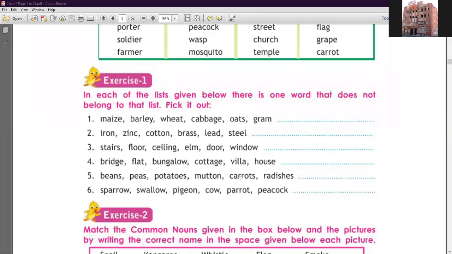लेट्स स्टार्ट. सो नंबर 1 हियर, maize, barley, wheat, cabbage, oats and gram. Okay, students, you notice that the maize, barley, wheat, oats ये क्या है? Cereals हैं, है ना? And जो cabbage है वो क्या है? हमारा as a vegetable है. तो cabbage, you know about the cabbage? Cabbage is a vegetable. So here we write down the odd one is cabbage. Clear, students?